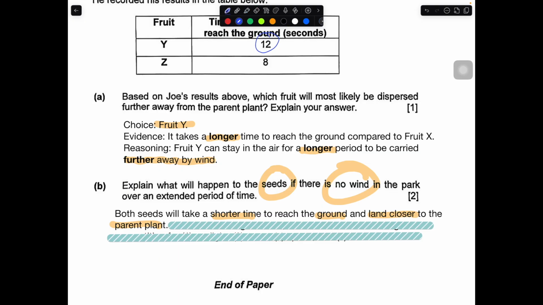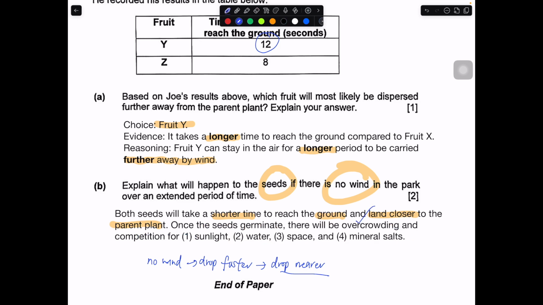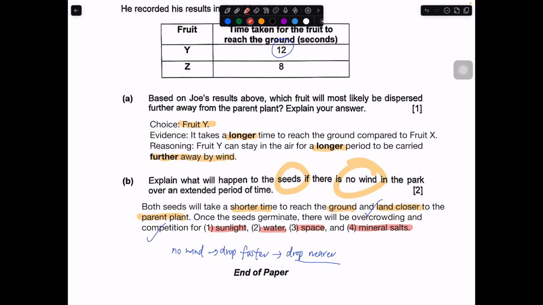So let me put it this way: no wind, drop faster, which is a safe assumption, and drop nearer. When they drop nearer, they are closer to the parent plant. If they germinate from there, there will be overcrowding and competition for sunlight, water, space, and mineral source. These are the things that the young plant will compete for with the parent plant. So in this case, generally it will be unhealthy, at least for the young plants themselves.